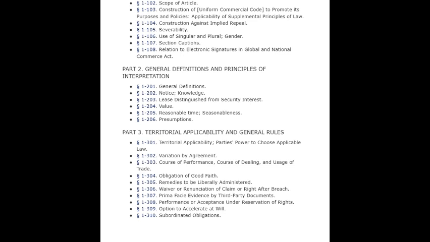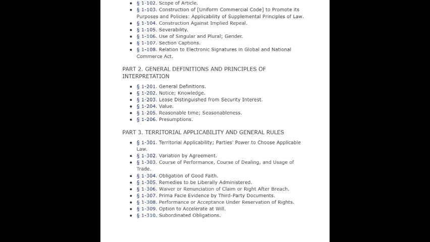Construction against Implied Repeal. Section 1-105. Severability. Section 1-106. Use of singular and plural, gender. Section 1-107. Section Captions. Section 1-108. Relation to Electronic Signatures in Global and National Commerce Act.